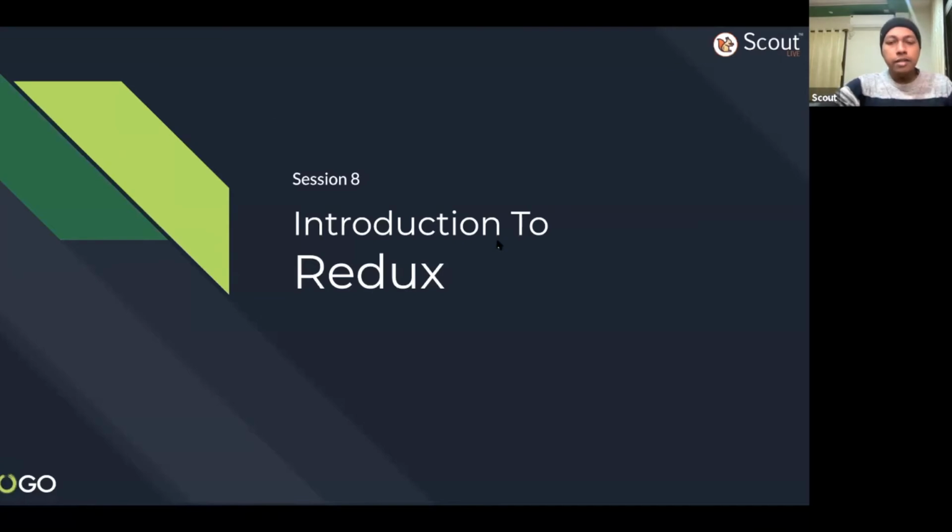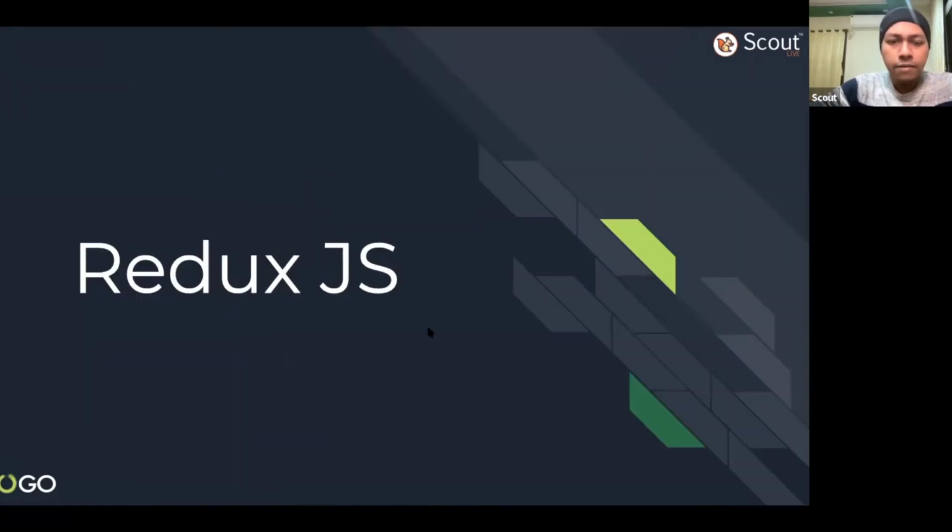So let's start today's session on Redux. Does anyone have any prior idea about Redux? What is Redux? Why is it required? Fine. So Redux is something. You know the state, right? The state of any React component.